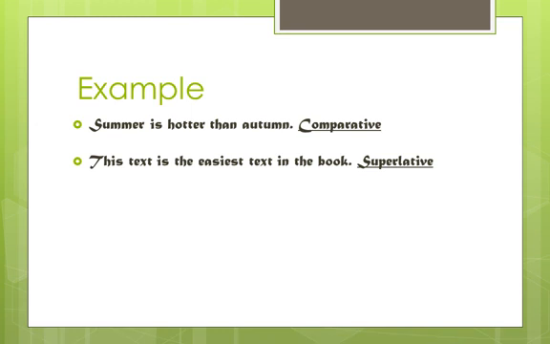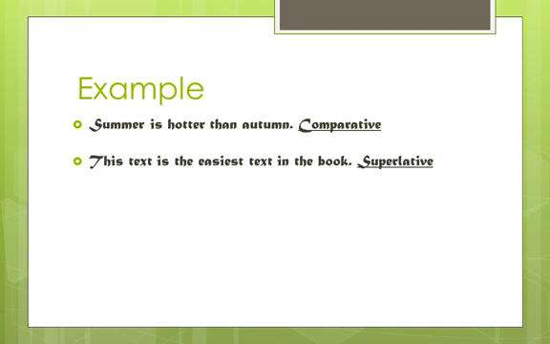Here are a few examples of adjectives in sentences. See, summer is hotter than autumn. So what type of degree is this? Comparative. Because see, hotter is your adjective, and in comparative "than" comes after the adjective. In this sentence, summer is hotter than autumn, the degree is comparative.